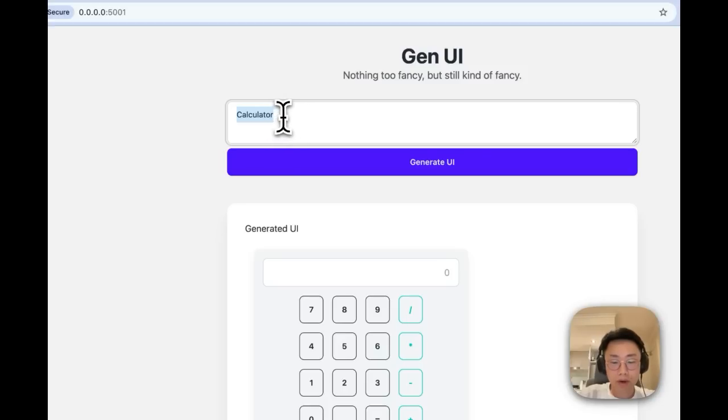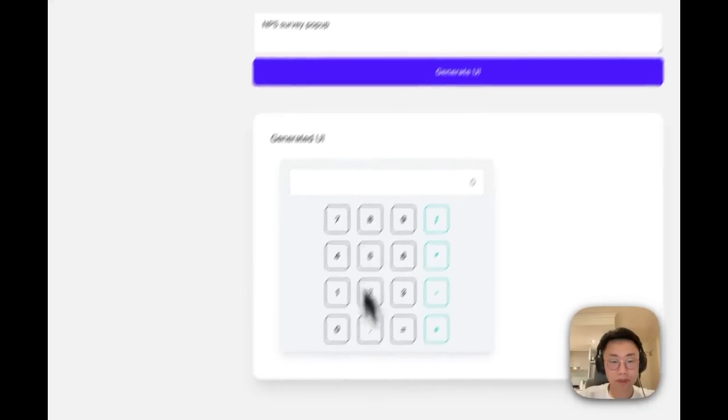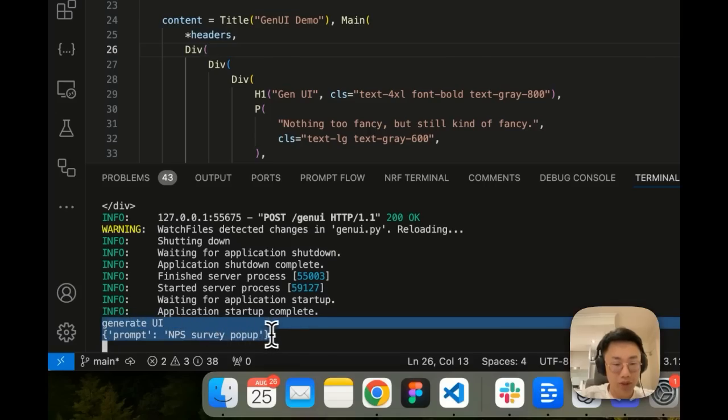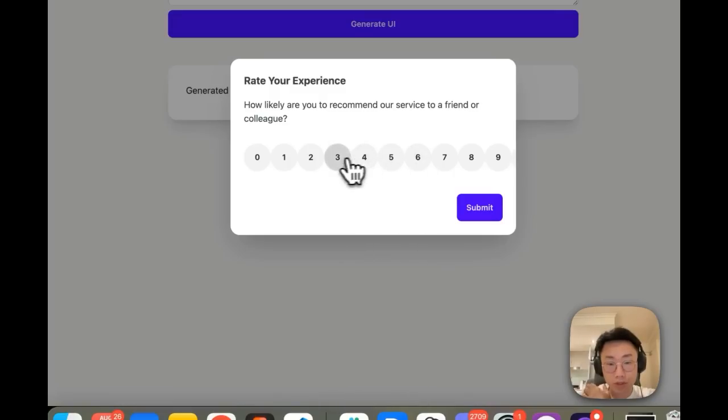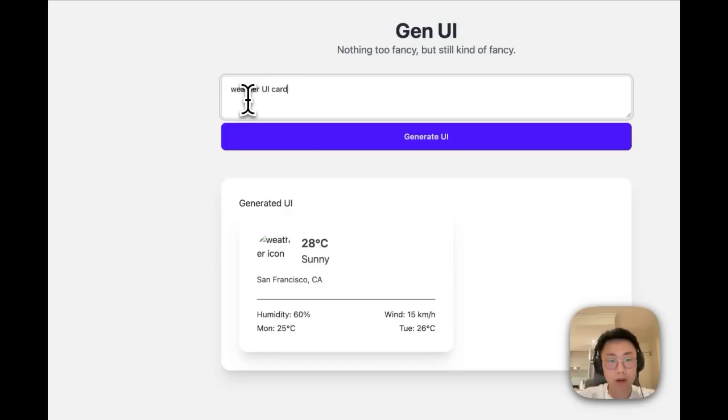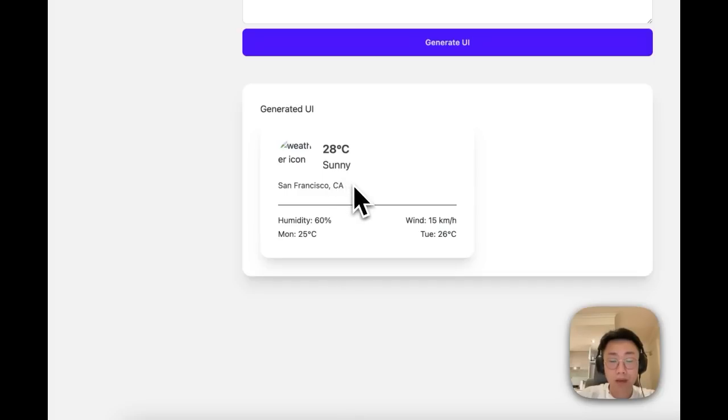So I can come here and then ask it to create an NPS survey pop-up. Click on the button. If you open the terminal, you will see that it received a prompt and returned back a div. So if I go back here, now it shows me this modal about an NPS survey. I can also try another one called weather UI card, which will return me a UI card for displaying weather, even though the logo here is empty. But we can imagine later we can just replace this with a real image URL.